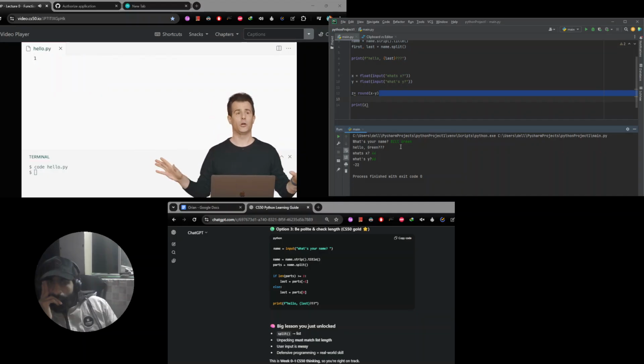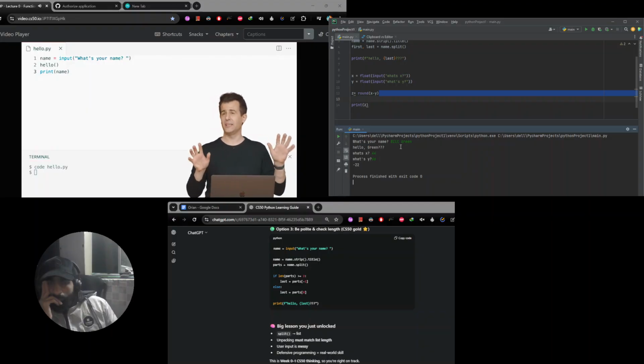So I'm going to start from scratch here. I'm going to delete all of my code from earlier. And I'm going to pretend for the moment that a function called hello exists. And I'm going to do just as I did before. I'm going to get the user's name with the input function, asking what's your name, question mark. And now I'm going to call a function hello. And then I'm going to print out the user's name. Now, I will admit hello doesn't exist, so bad things are about to happen.